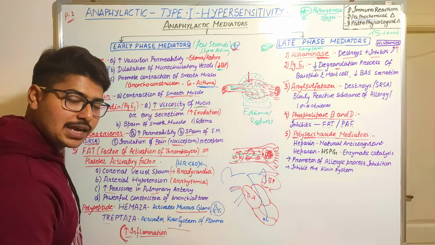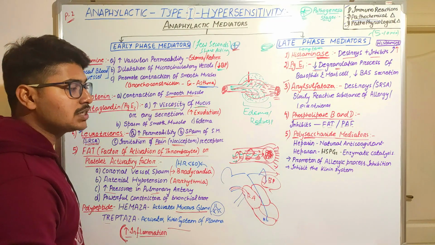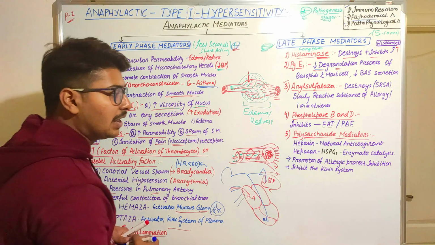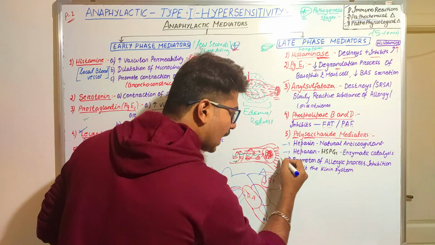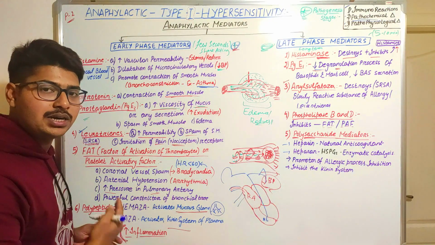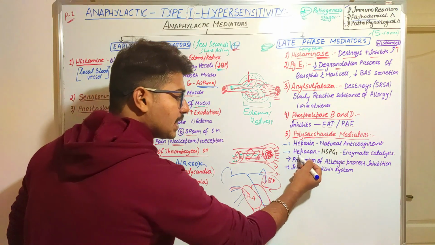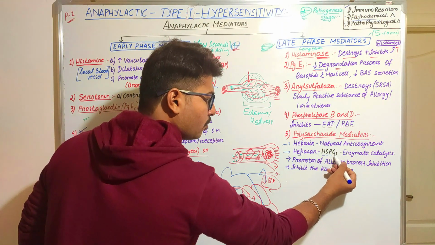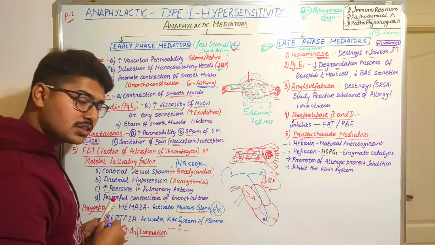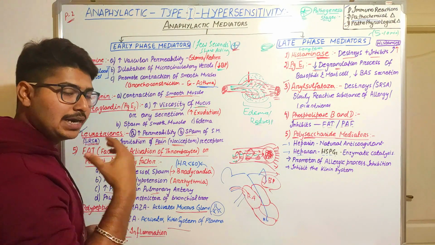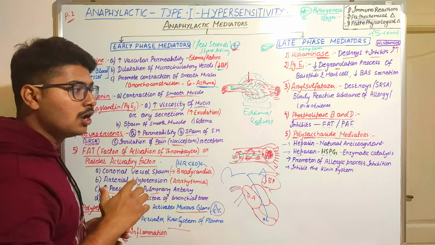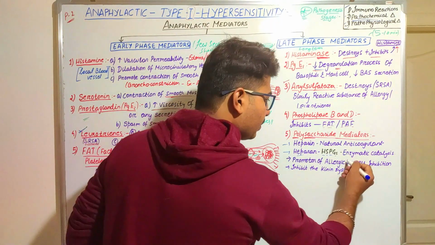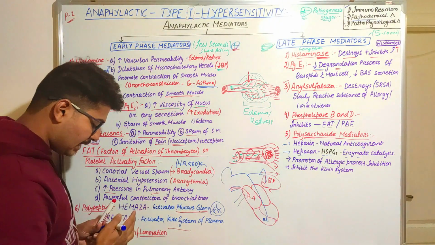Next comes the polysaccharide mediators. Polysaccharide means it's a group of sugar molecules, for example heparin. Heparin is nothing but a natural anticoagulant, whereas heparan sulfophosphoglycate is a compound that helps in different biomolecular processes, for example, it acts as an enzymatic catalyst.